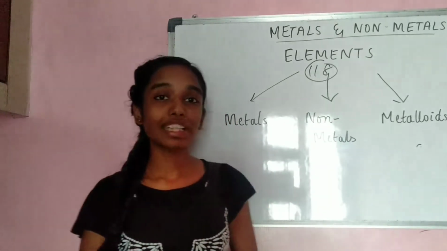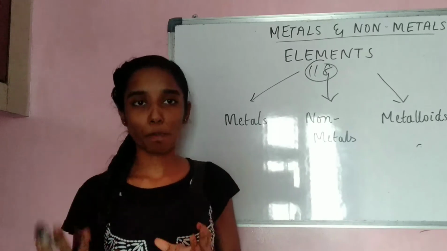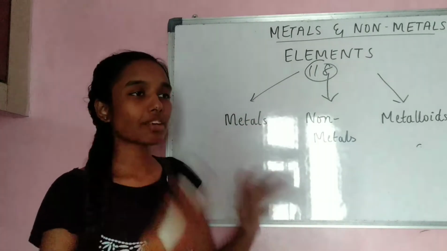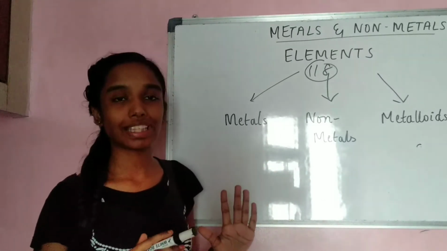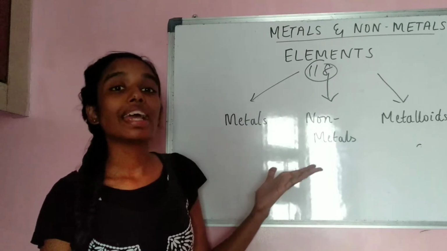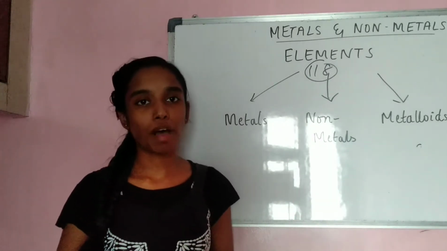So if they classify them into different categories based on some common physical and chemical properties, it becomes easy. It becomes easy for you to understand and learn if they are classified into some categories rather than learning everything in a detailed manner.